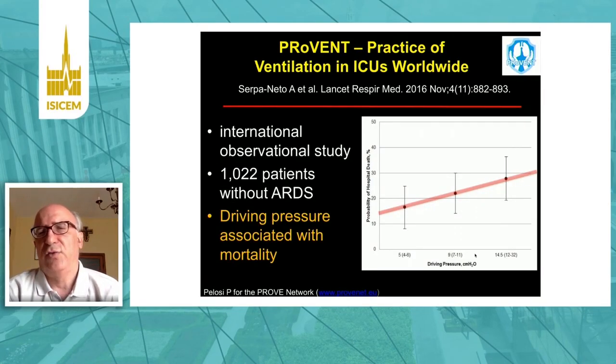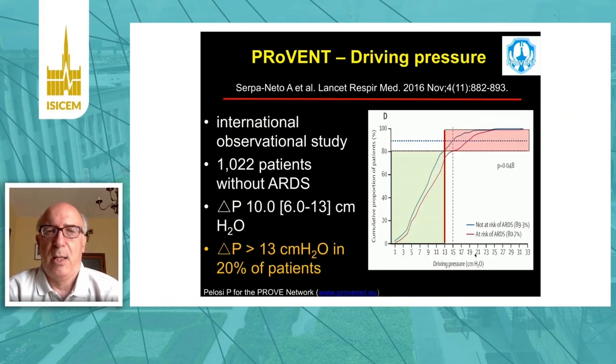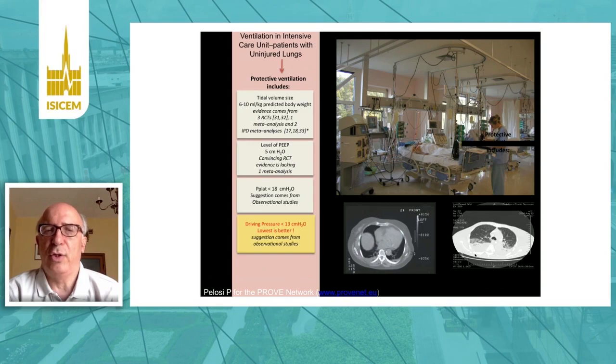What about driving pressure? We found a strong correlation between the level of driving pressure and the risk of hospital death. As you can see here, there is a higher probability of dying if driving pressure was around 15 centimeters of water, while much lower when driving pressure was lower. In fact, when we look at our observational data, we found that average driving pressure was around 10, with a range between 6 to 13 centimeters of water, and driving pressure higher than 13 centimeters of water was used in more than 20% of patients. So we suggest a driving pressure below 13 centimeters of water, and lowest is better.